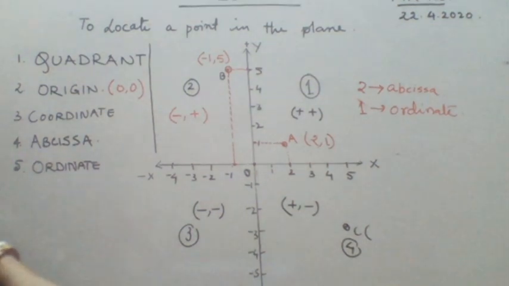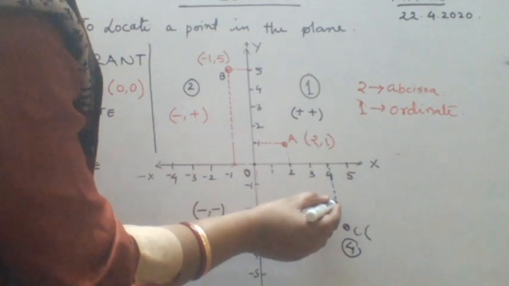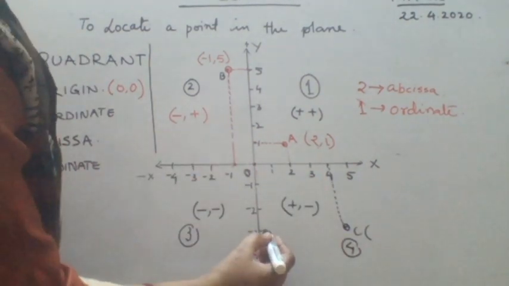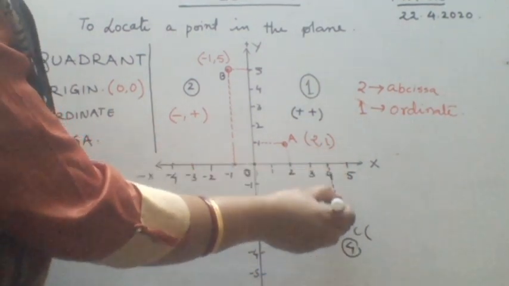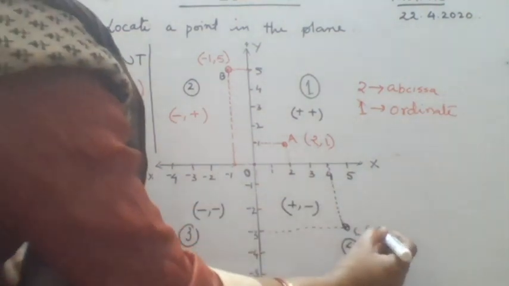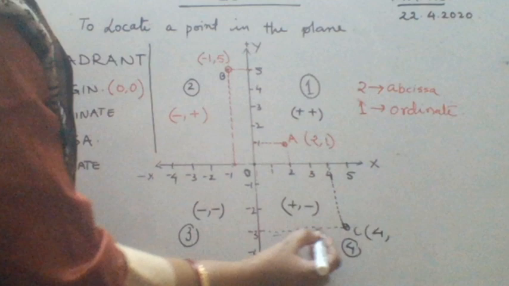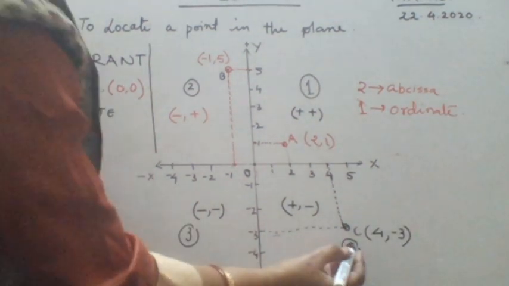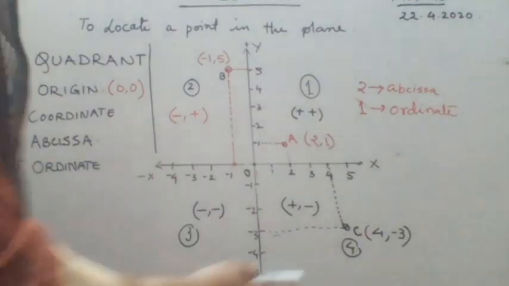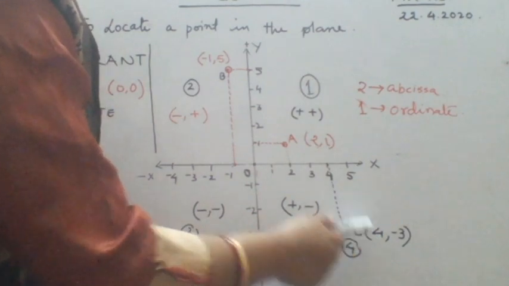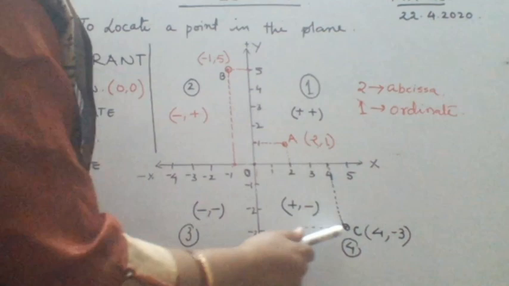Address is, this is how far it is from the x-axis, and from this point, you see this is the point. So according to x, this point is 4, and according to y, this point is minus 3. Okay, so the address of this point C is 4 comma minus 3. 4 is its address according to the x-axis, and minus 3 is its address according to the y-axis.